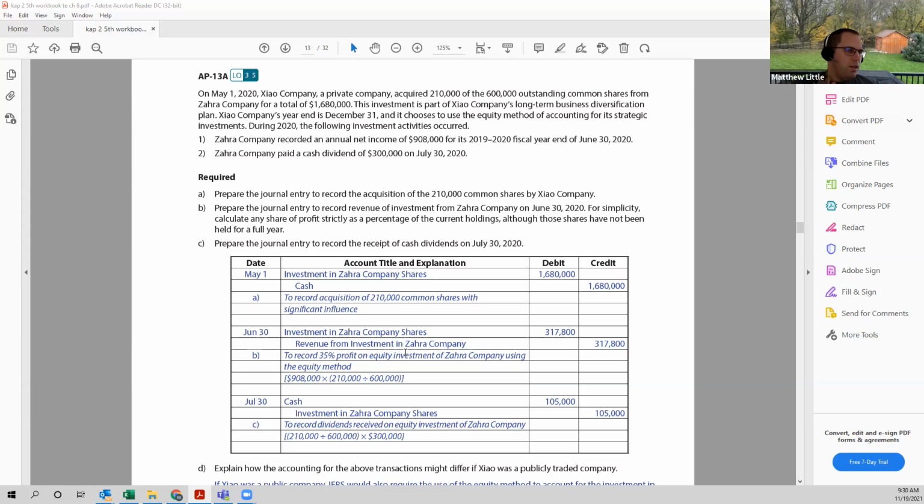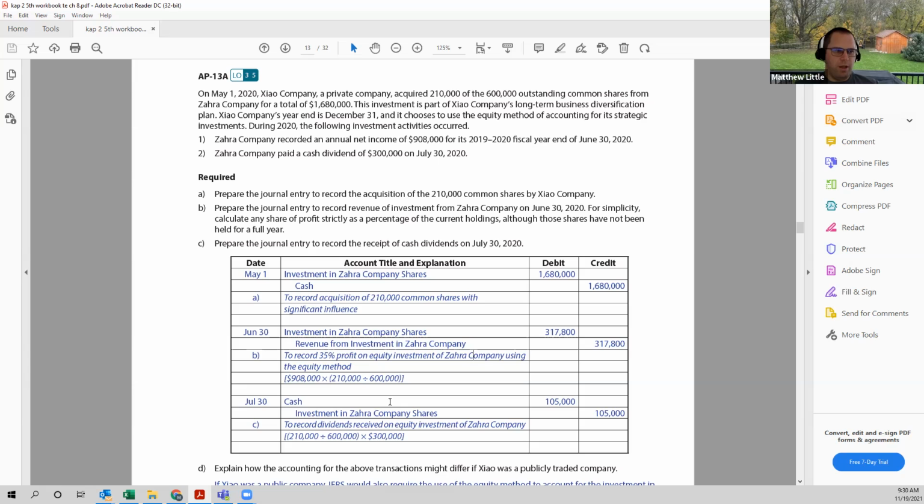June 30th, the investment in Zahara Company shares, we need to record our share of the net income for that company. So the net income was 908,000. We purchased 210 of the 600,000 shares. Okay, so we're 35%. So 35% of the 908,000 would be an amount of $317,800. So we would debit to increase the value of our investment in Zahara Company shares and credit revenue from investment in Zahara Company being an other income account.